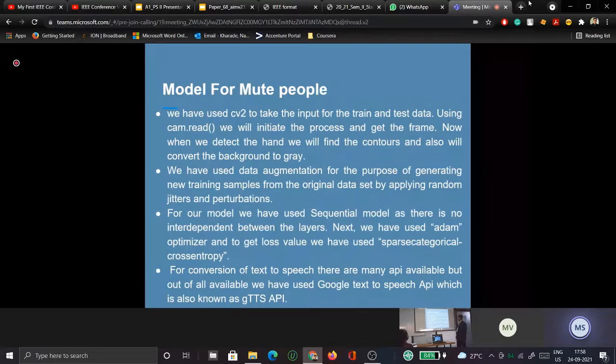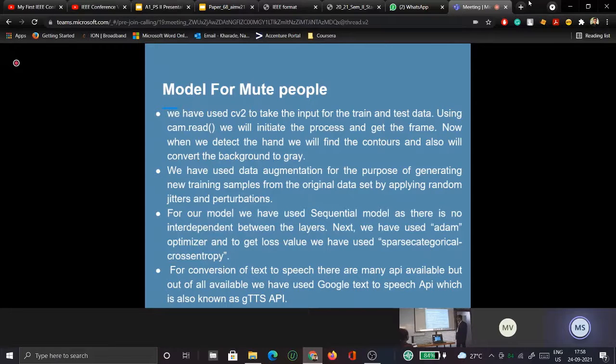A model for mute people. For this, we have used the camera and the technology of CV2 that will help to read the data, and using Python, we will be able to detect the hand gesture. We have used data augmentation. The main purpose of using data augmentation is to increase the size of the data set.